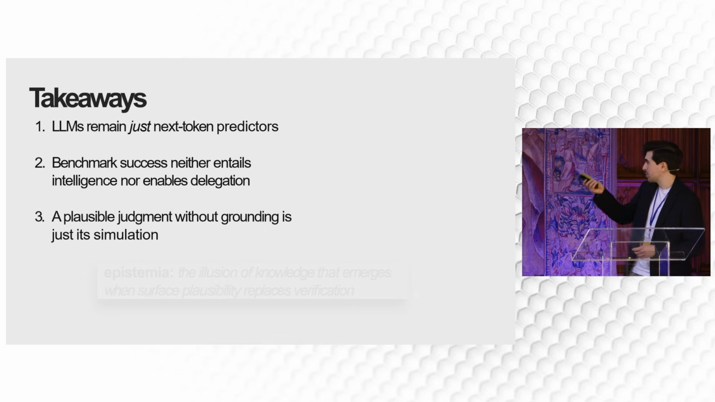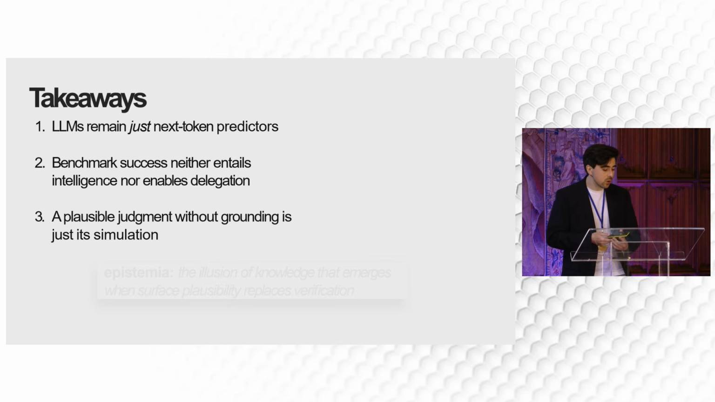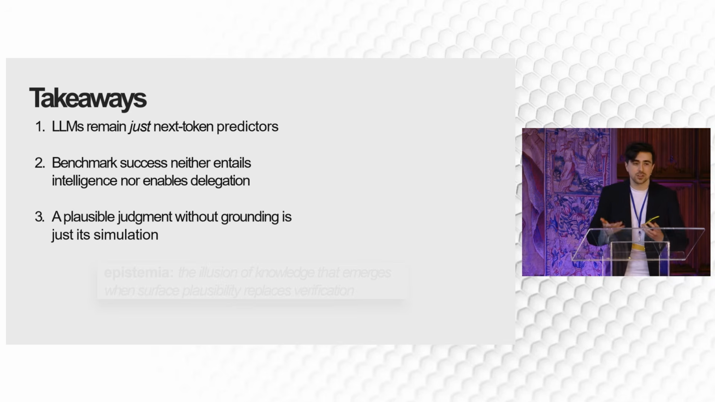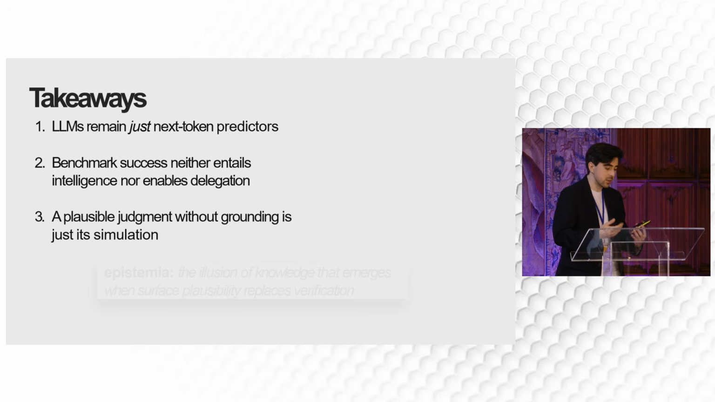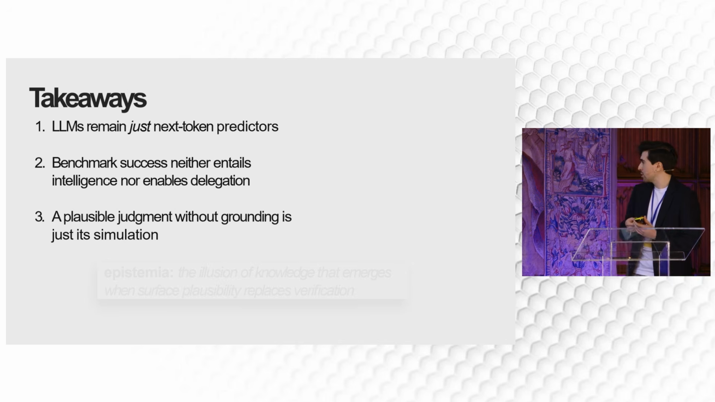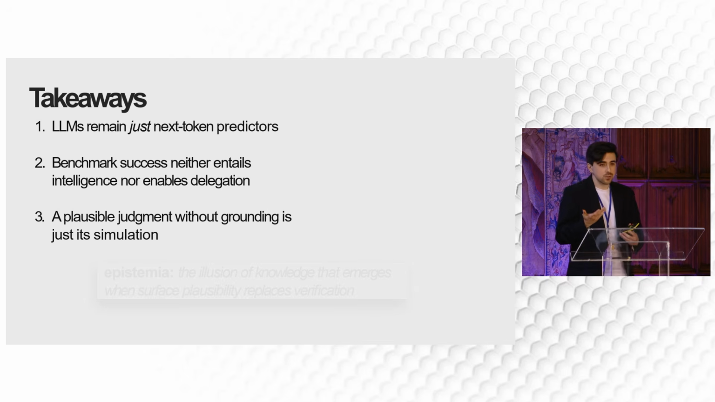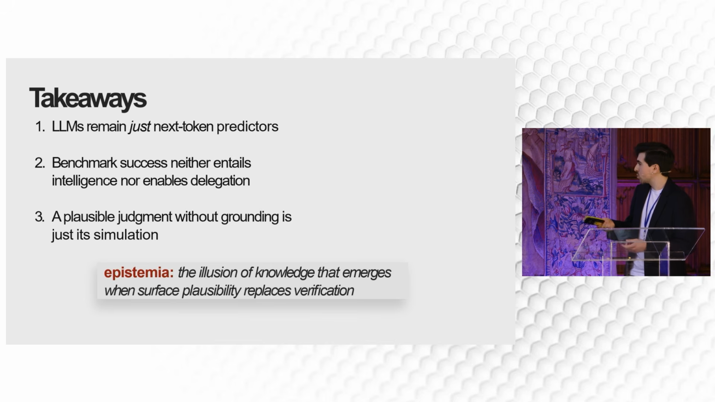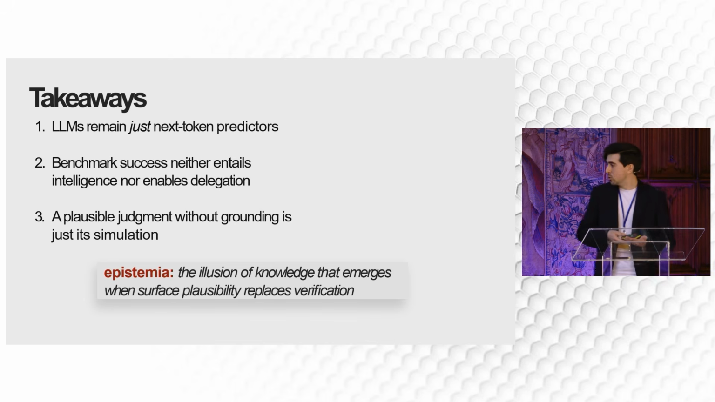And finally, what directly comes up from this paper is that when we look at a plausible judgment, which by definition of LLMs does not have any grounding, because there is not a knowledge base, there is just text plausibility, then we are not looking at an actual judgment. What we are seeing is a simulation of a judgment. And we coined this term, which to us quite well summarizes what we have seen so far, which is called epistemia. That is the illusion of knowledge that comes up when surface plausibility replaces verification. And this is something that is pervasive.